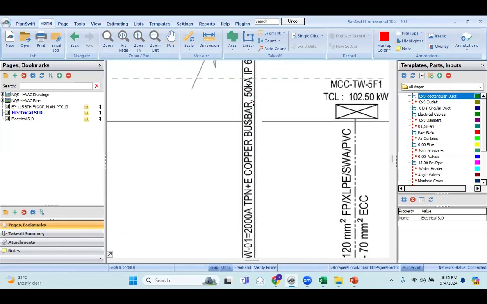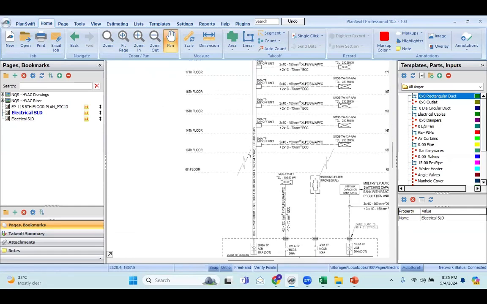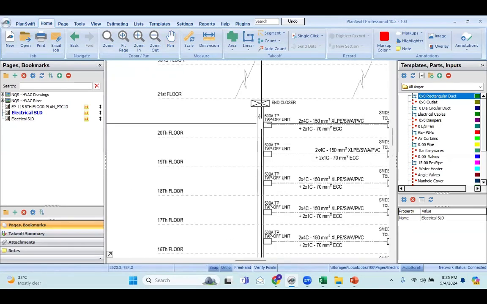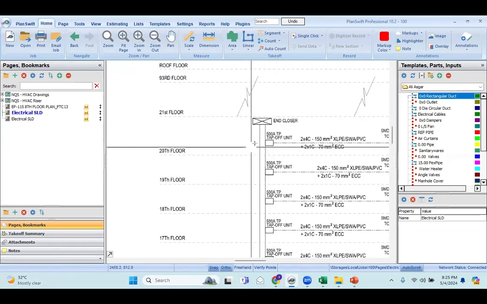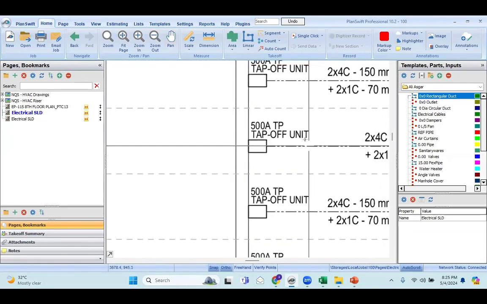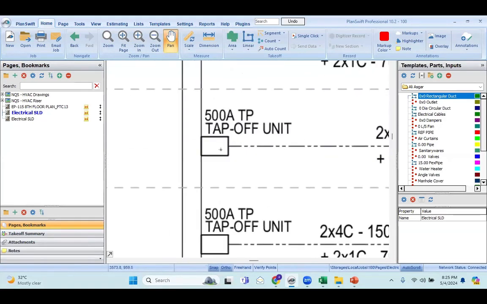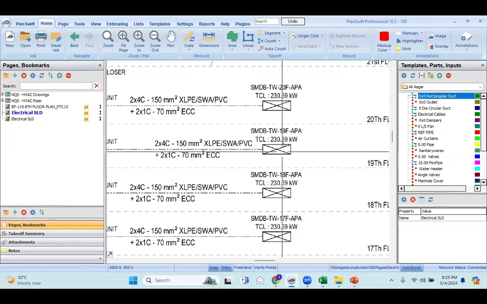Okay, copper. It's a big copper device which will be installed in the building in the riser. From this device, there will be one tap of units. For connecting this bus bar to the cables, we are using one unit which is called a tap of units.